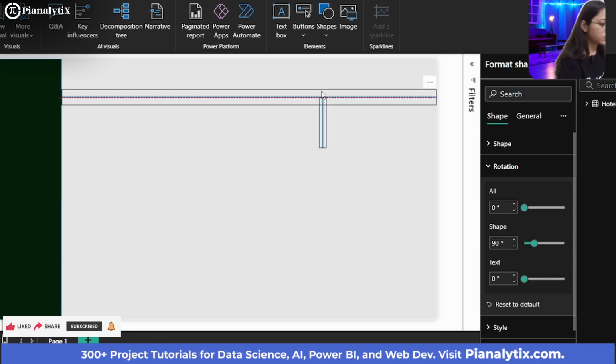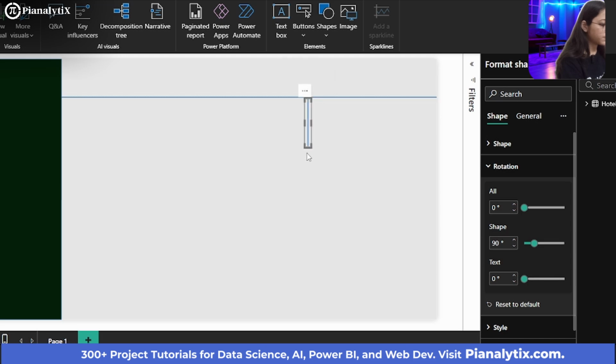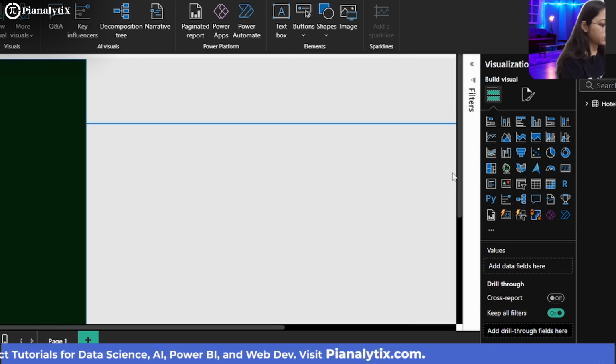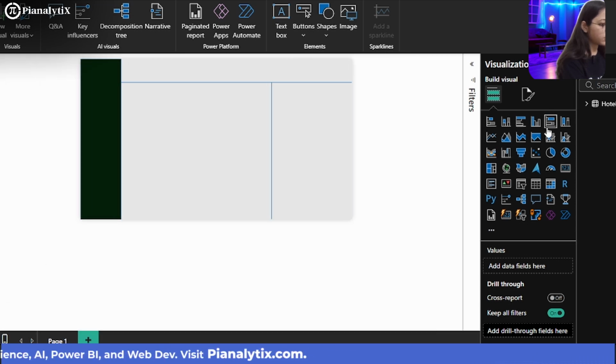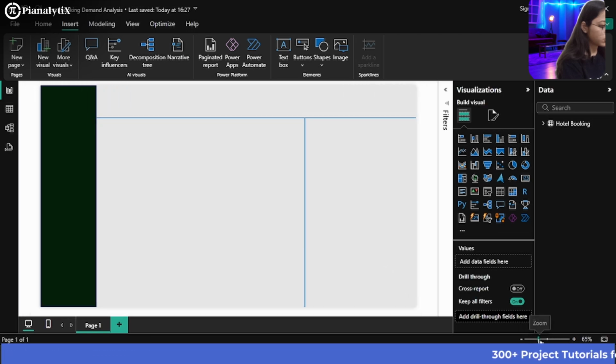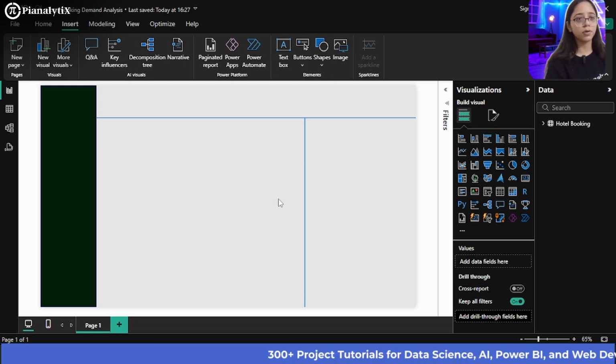And just drag it all the way down. And if I just show you, this is how it will look. Let me just give you a broader view. So now we have partitioned this, but again these blue lines do not look great with it.